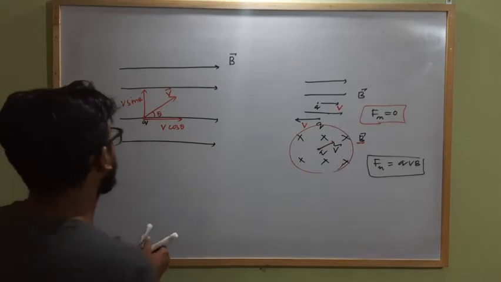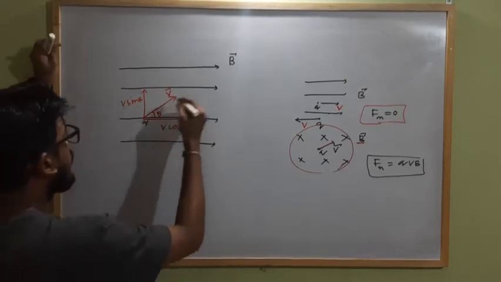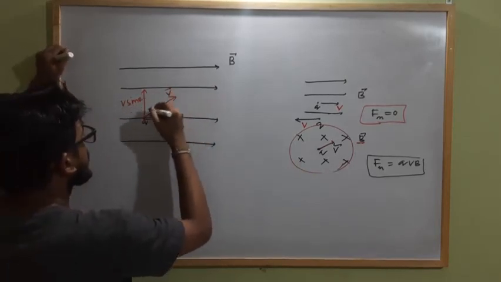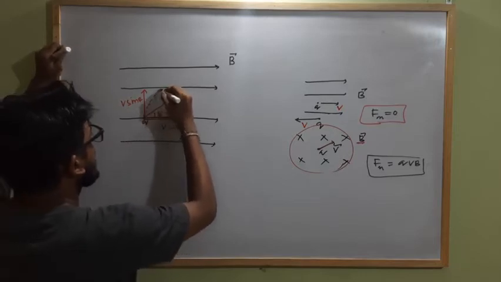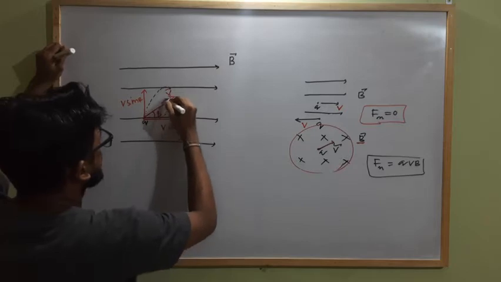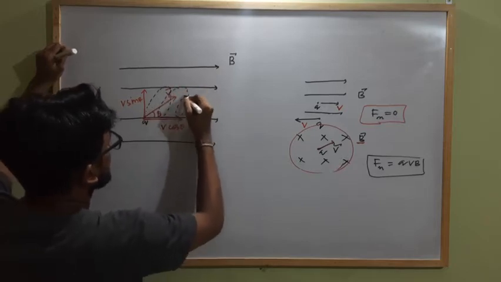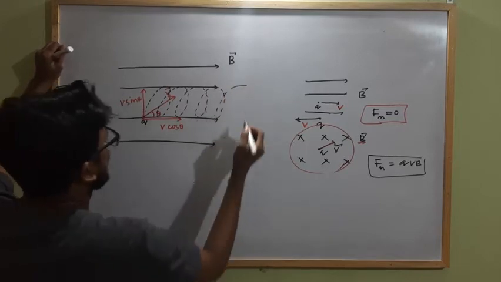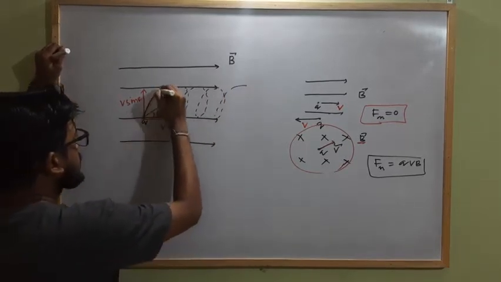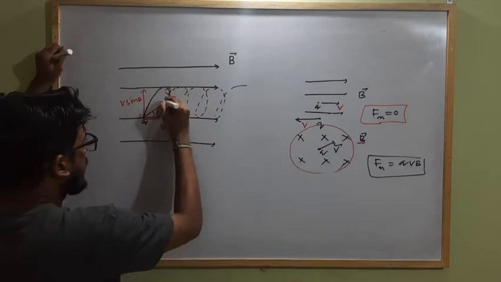That's why the resultant effect will be a new motion in which the charge particle starts revolving in a helical structure. The charge particle will move like this. Okay, the charge particle will start moving in the external magnetic field like this.